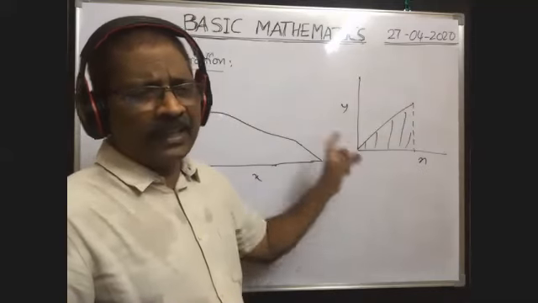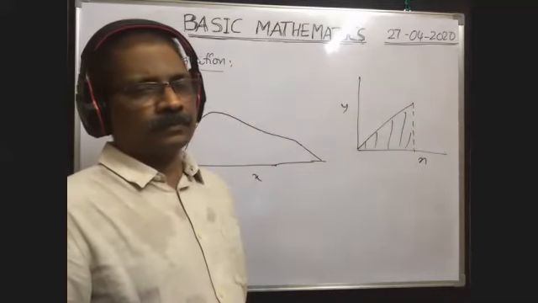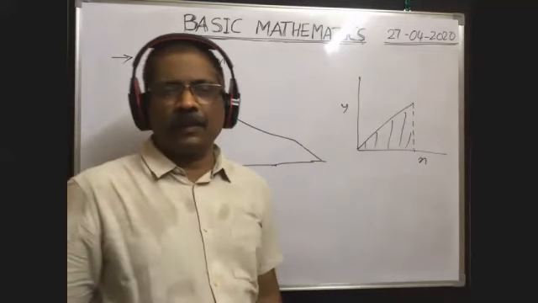So what does that area under the graph give? What is the area under the graph giving? Come on, respond in the chat box.